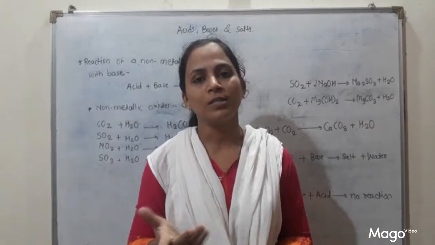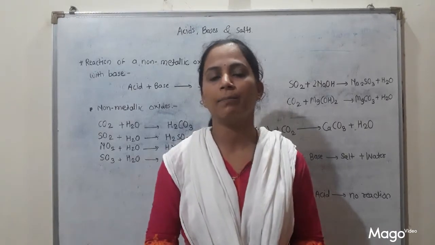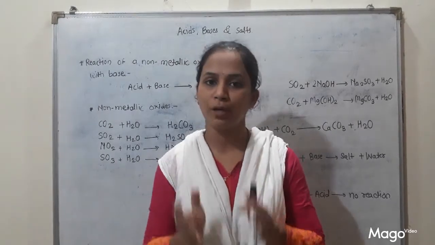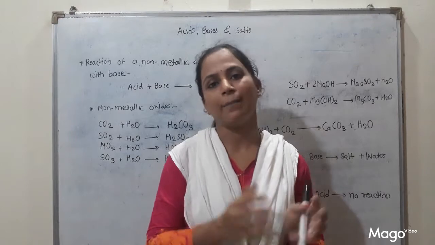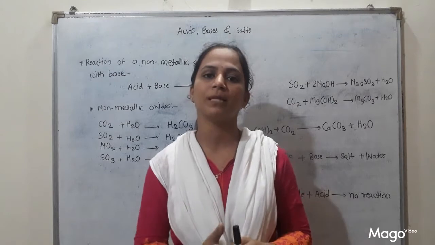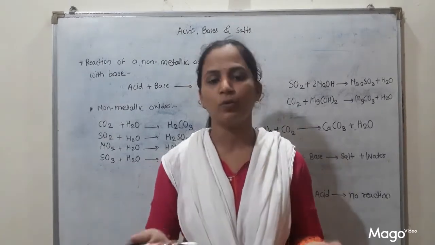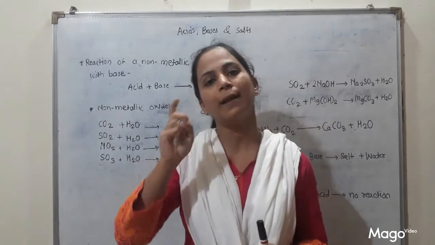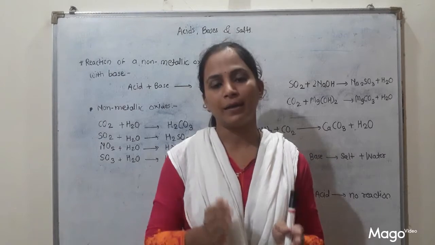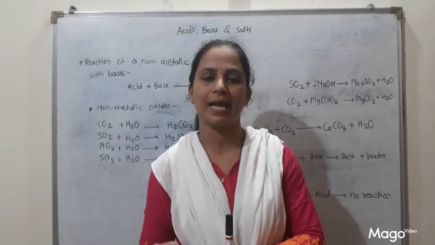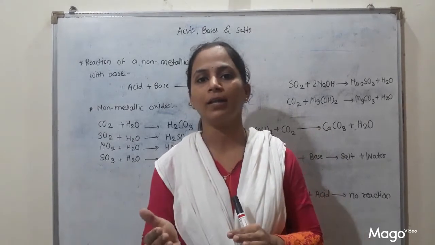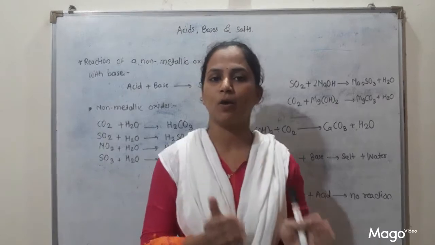Students, tell me, what is the reaction between metal oxide and base? There is no reaction between metal oxide and base because all metal oxides are basic in nature, and you all know two bases cannot react with each other. There is a reaction between acid and base always. Two bases or two acids do not react with each other. That's why metal oxides react with only acids as they are basic in nature, and they do not react with base.